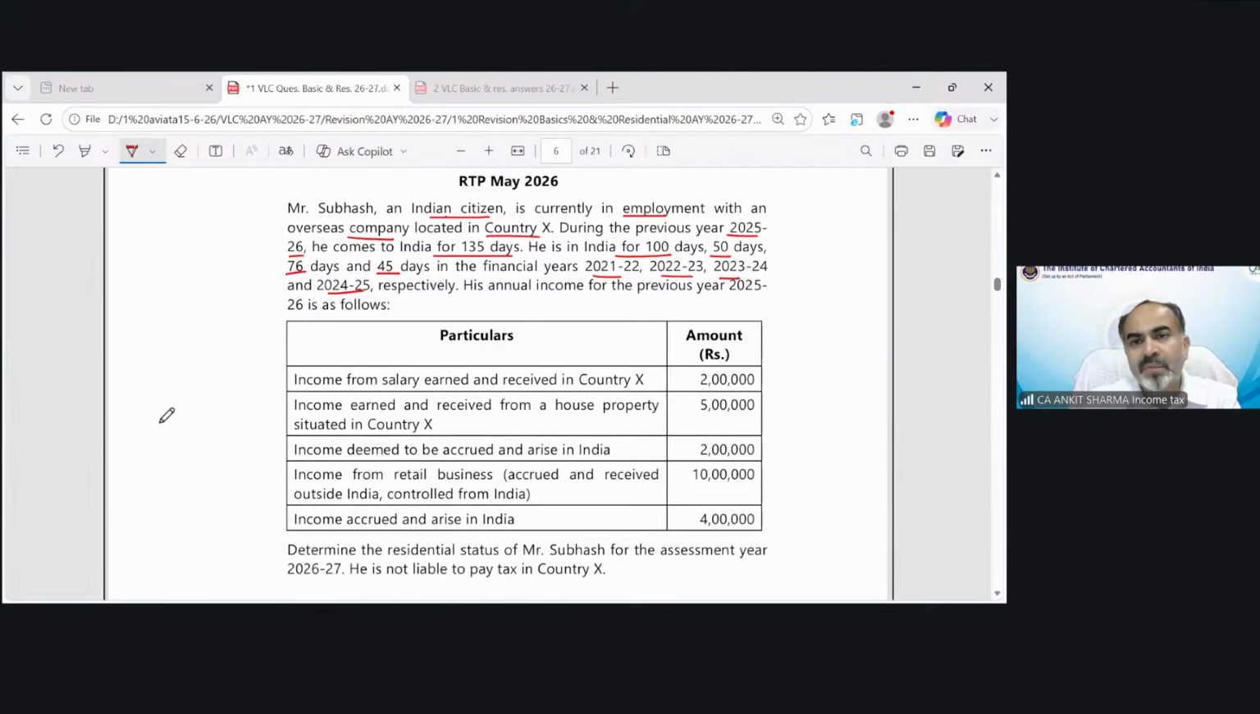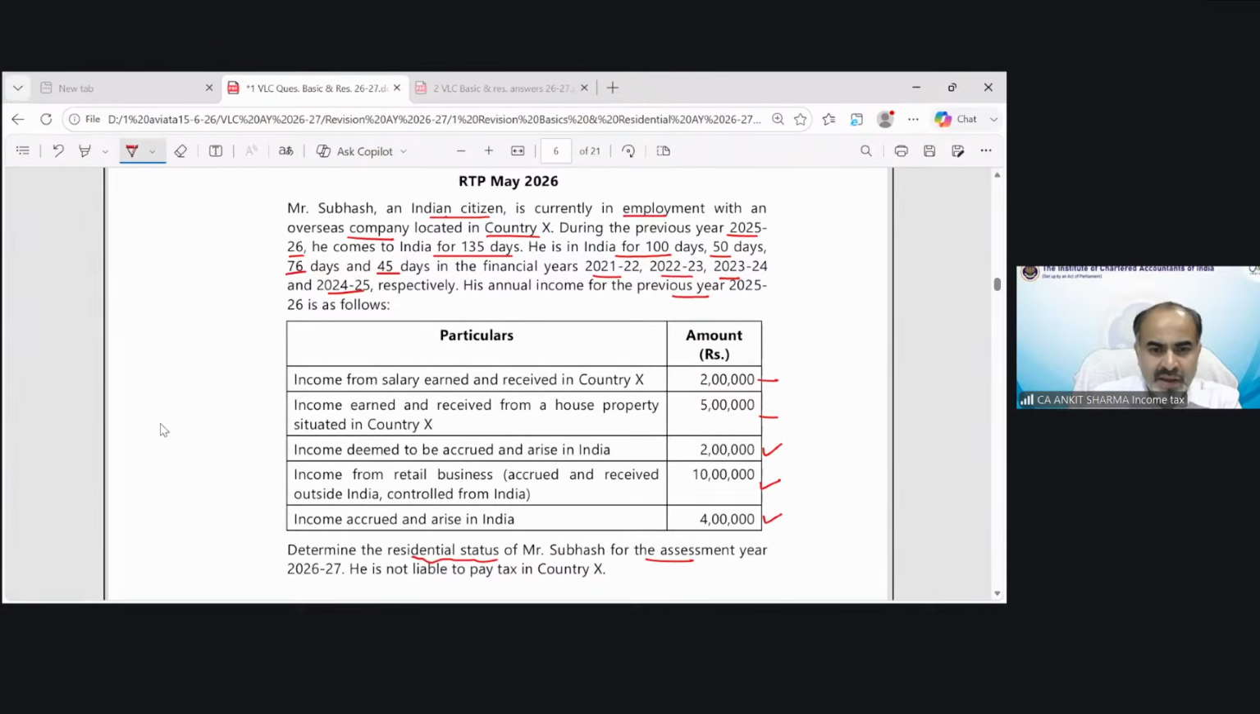His annual income for the previous year 25-26 has been given over here. Income from salary earned from country X, income earned and received from a house property in country X, income deemed to arise in India, income from retail business accrued and received outside India but controlled from India, income accrued or arisen in India. Determine his residential status.